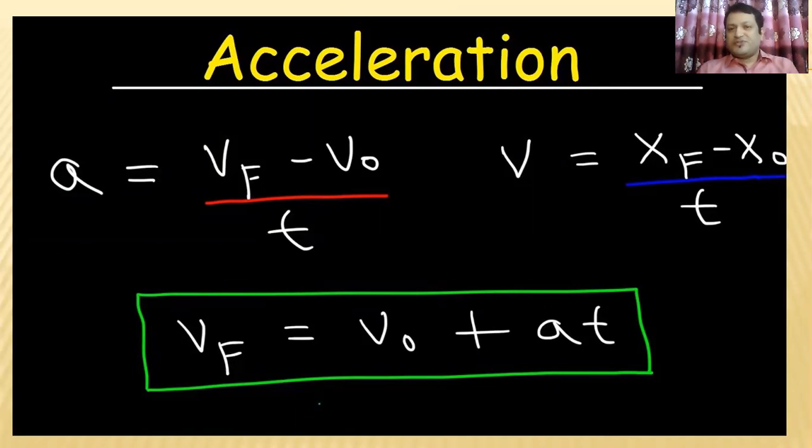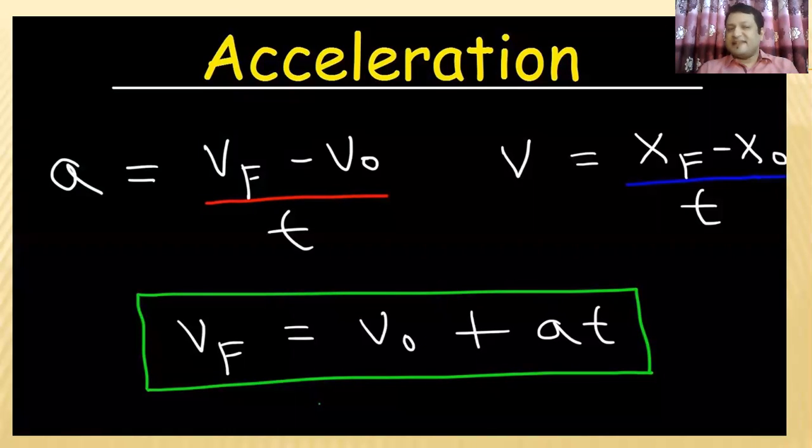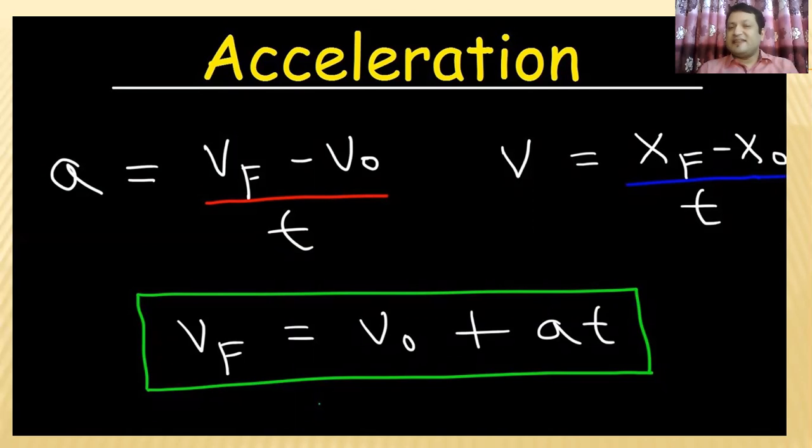Wow, did you understand this? Yes, this is the formula of acceleration. A stands for acceleration. So a equals vf, the final velocity, minus vi, the initial velocity, divided by time.